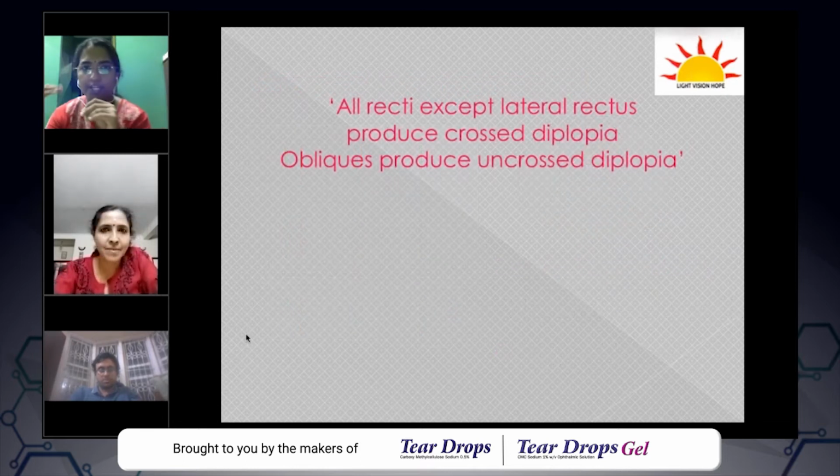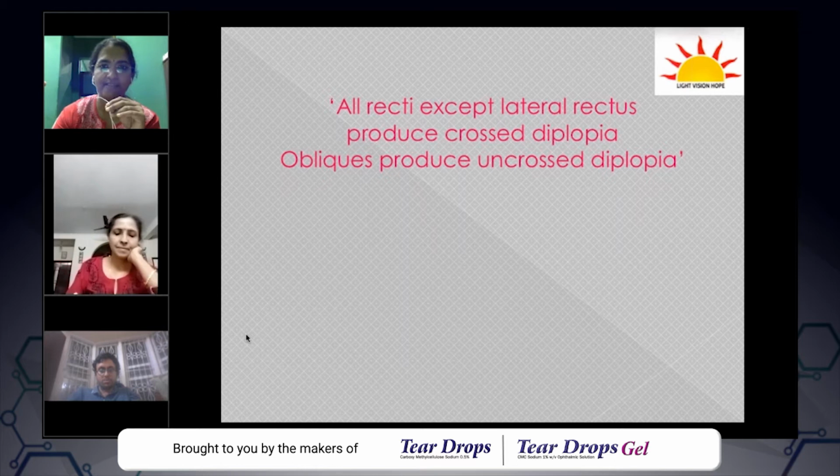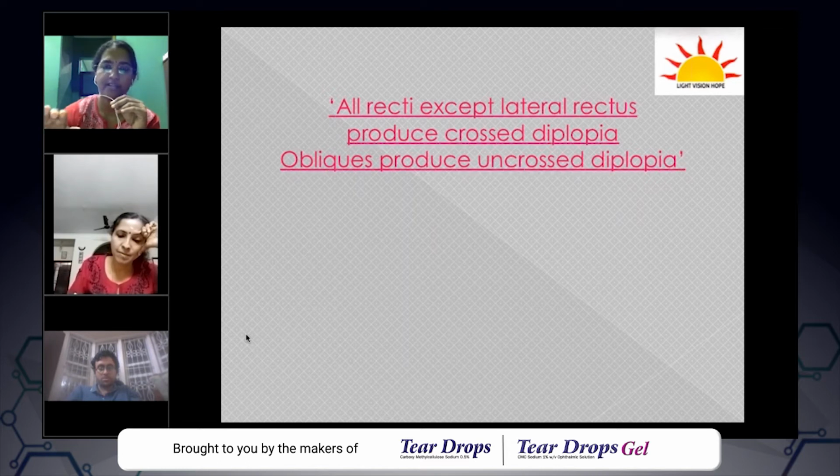Okay, so instead of confusing yourself and analyzing in each case whether it is crossed or uncrossed, there is a simple trick to remember this, which we all use. Just study the sentence: all recti except lateral rectus produce crossed diplopia, and obliques produce uncrossed diplopia. So all recti except lateral rectus produce crossed diplopia, which means lateral rectus produces uncrossed diplopia. So do obliques. Just remember this, and you will be able to answer the questions without much difficulty during your OSCE or exams.